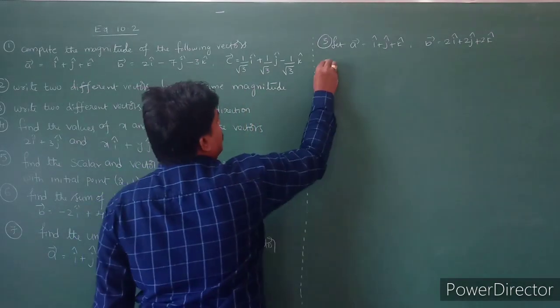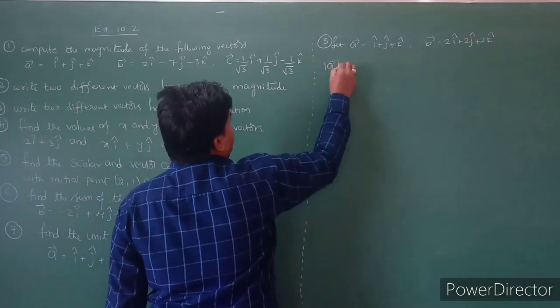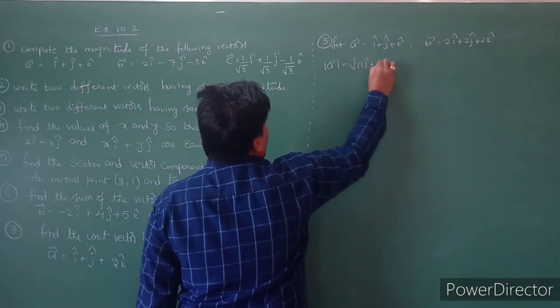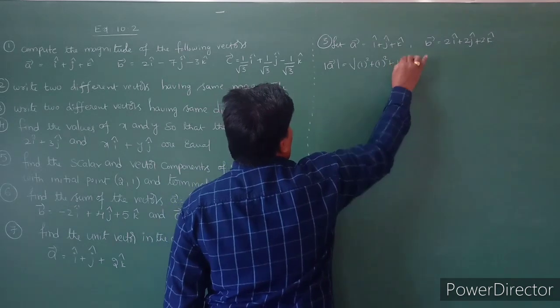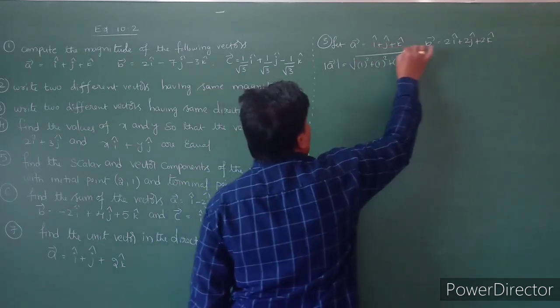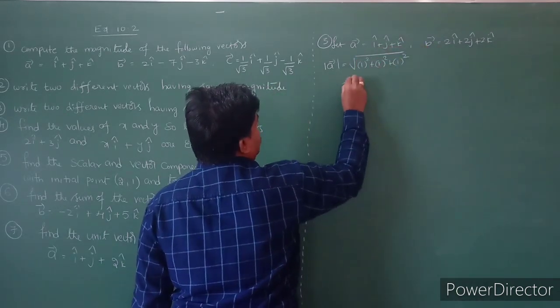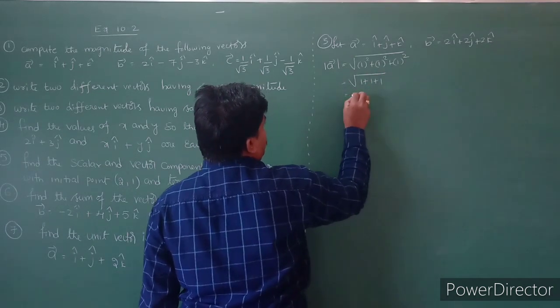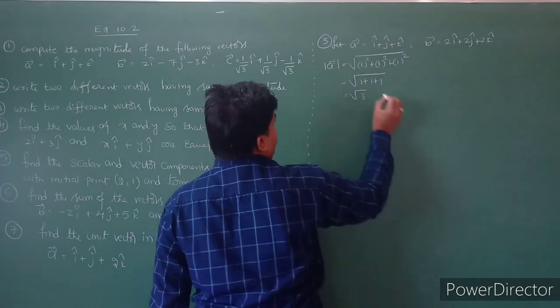First I will calculate mod a bar. Mod a bar is nothing but root of 1 square plus 1 square plus 1 square, so that is square root of 1 plus 1 plus 1, which is root 3.